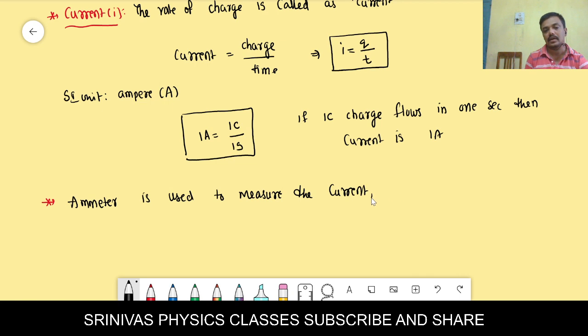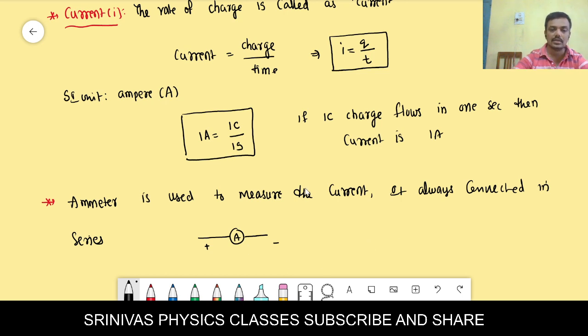It is always connected in series. You should connect the ammeter in series only, not in parallel. This is the symbol of the ammeter. It has a positive and negative terminal, and it should always be connected in series to the appliance.